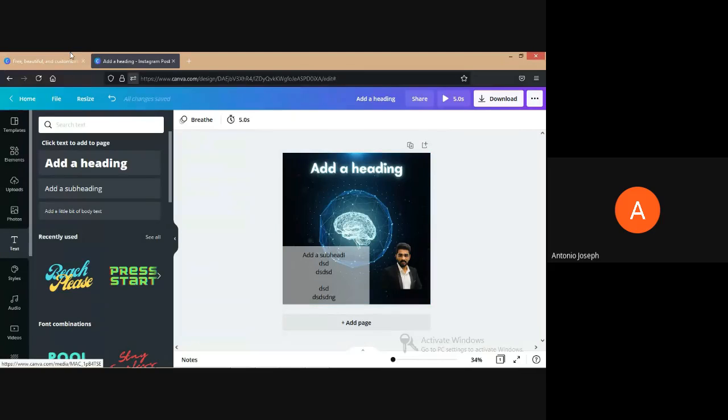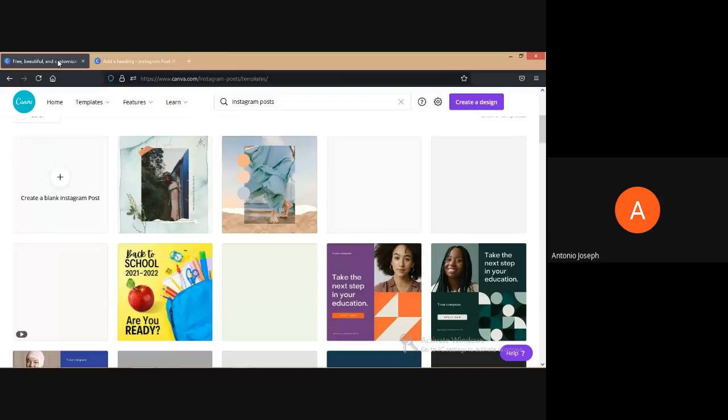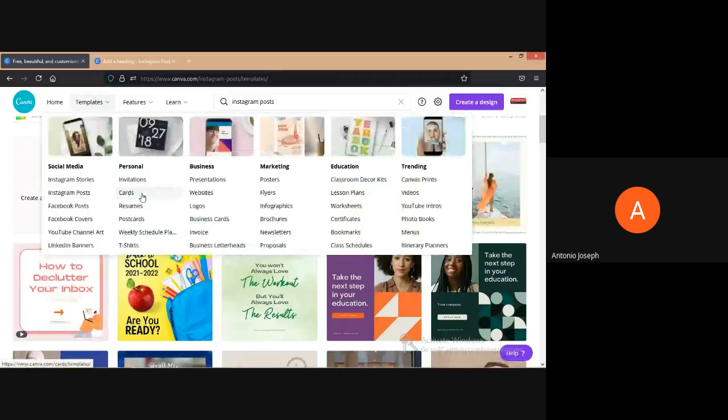Another thing we can use is the templates. We can create invitation cards, resumes, postcards, etc. Related to websites, we can create banners, that means the first image that appears while loading the website. That banner size image can be created. Then we can create presentations. That's another advantage.